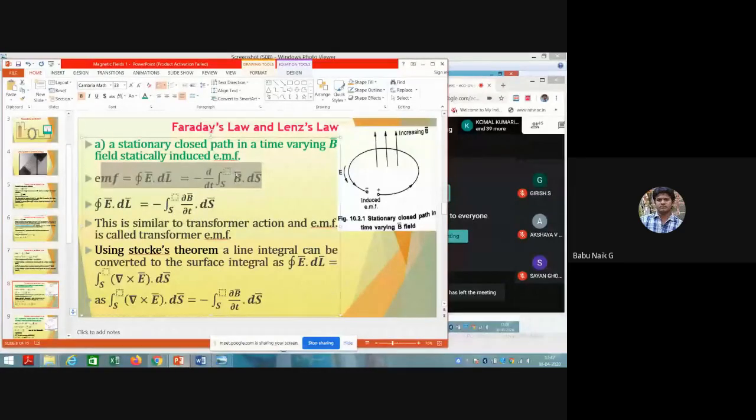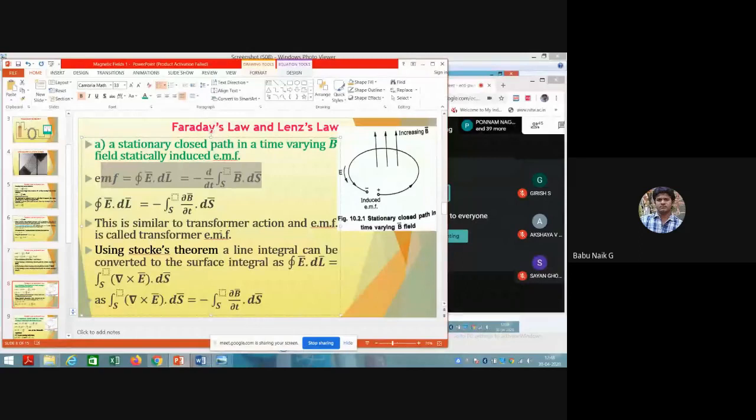Since the magnetic field is changing with respect to time, the d by dt, if you take it inside the integration, becomes a partial differentiation. So it becomes minus the surface integral of dou B bar by dou t dot ds.